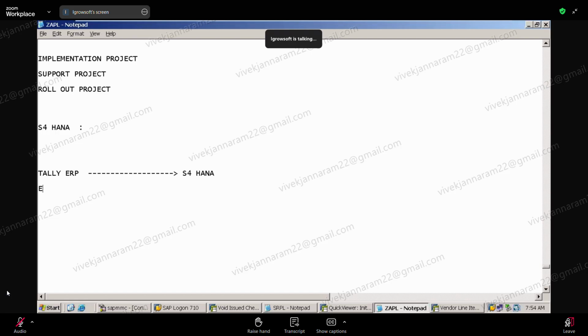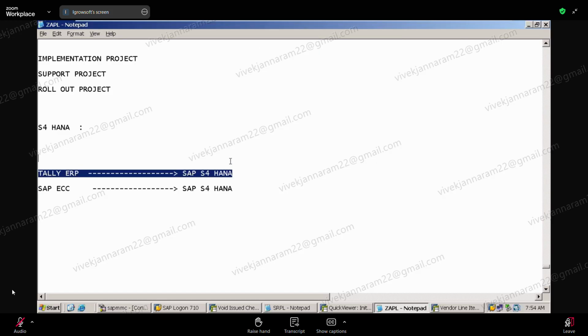Or someone who is on SAP ECC, and he wants to go to S4 HANA. You understand the difference? So this is non-SAP, this is SAP. Somebody wants to shift from non-SAP to SAP S4 HANA, correct?